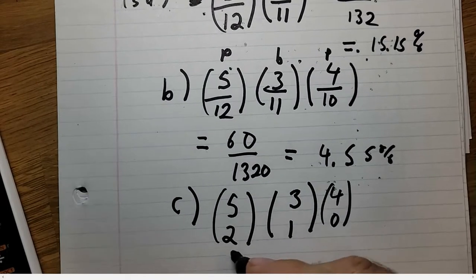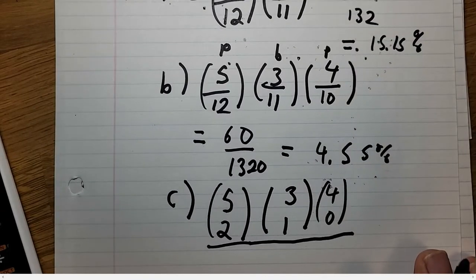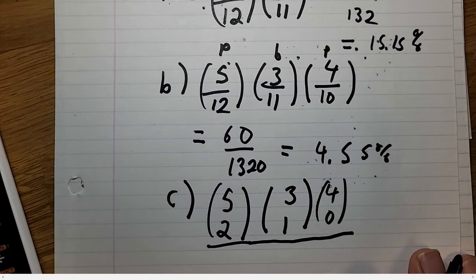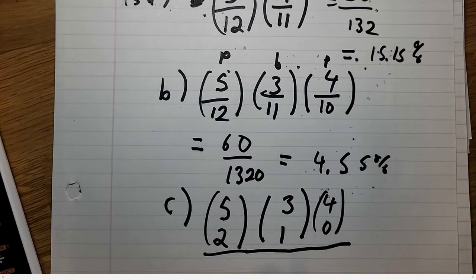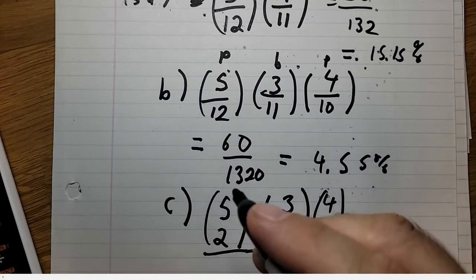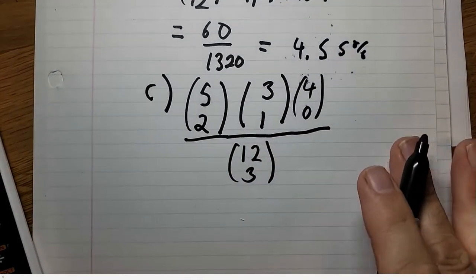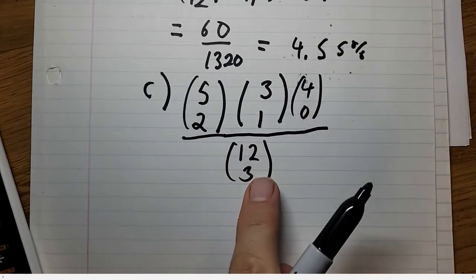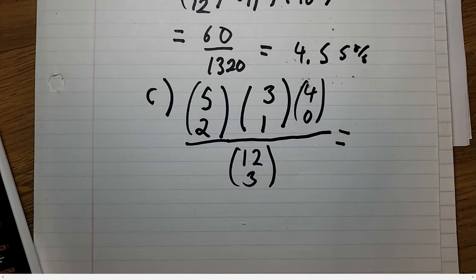See, when order doesn't matter, we do it this way. The order you pick them doesn't matter. In the other one, the order mattered. You had to pick pink first, blue second, and pink third. And altogether, there's 12. So you don't do fractions, you do these choose calculations. There's 12, since 5 plus 3 plus 4 is 12, choose 3. Now, order doesn't matter, so you do this. You put that all in the calculator.